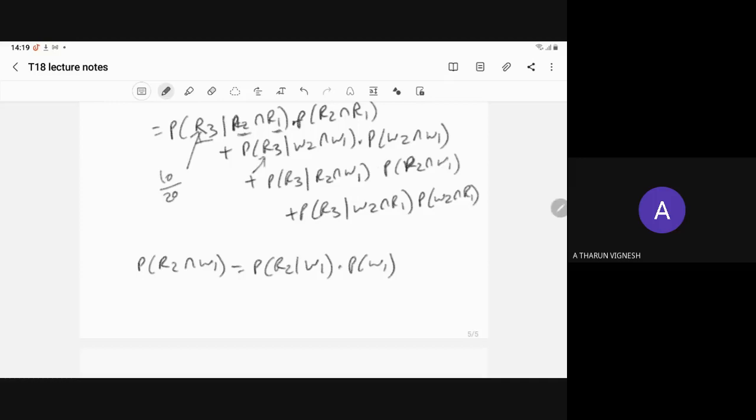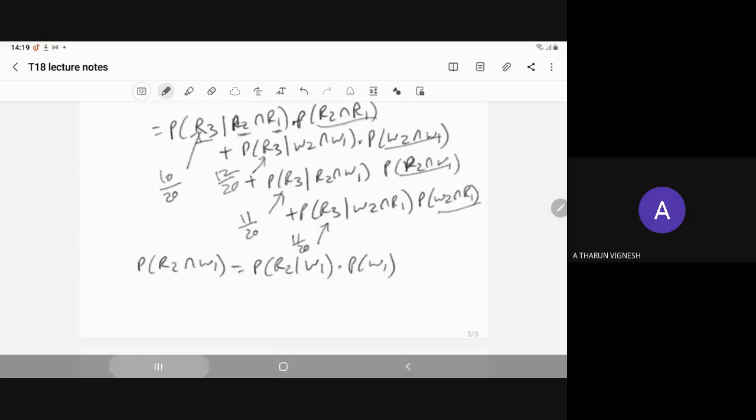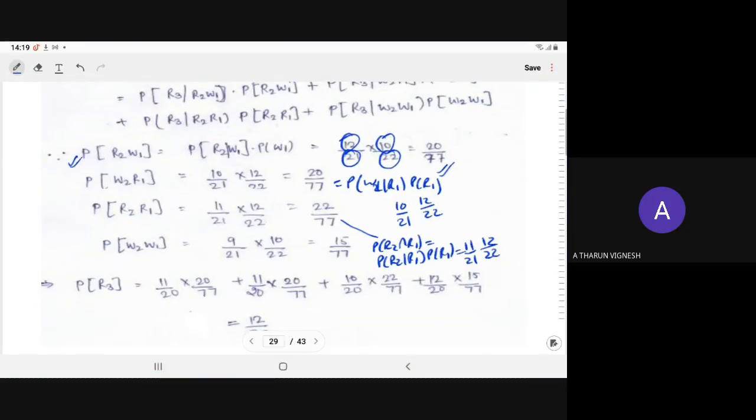In this case, we have selected the two white. So balls will be only 20, but not red you have selected, so red will be 12. In this case, you have selected one red only, so out of 20 there are 11 red. In this case also, you have selected only one red, so 11 upon 20. Right? These probabilities already you have computed. So just put the values and you will get the required probability.